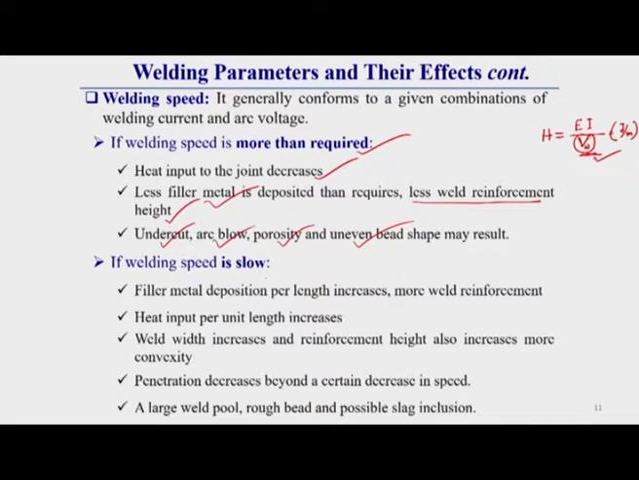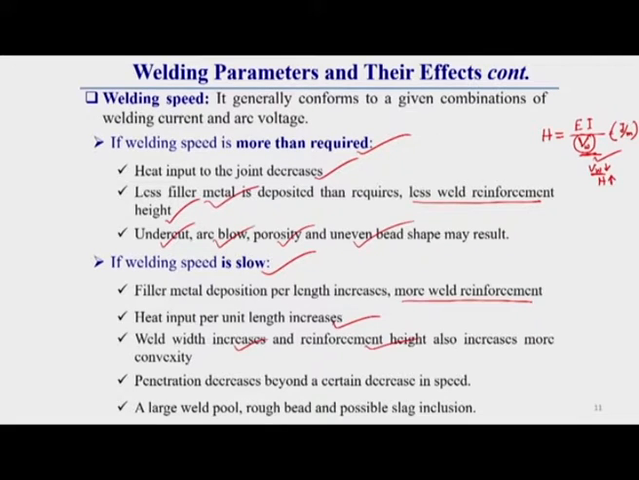Now if the welding speed is slow, that means if this Vw is less, then this H will be increased. If H is increased, then filler material deposition per unit length will increase, so due to this more filler material deposition, you will get more reinforcement. Heat input per unit length also will increase, because H will increase. Then width and reinforcement height also increase.